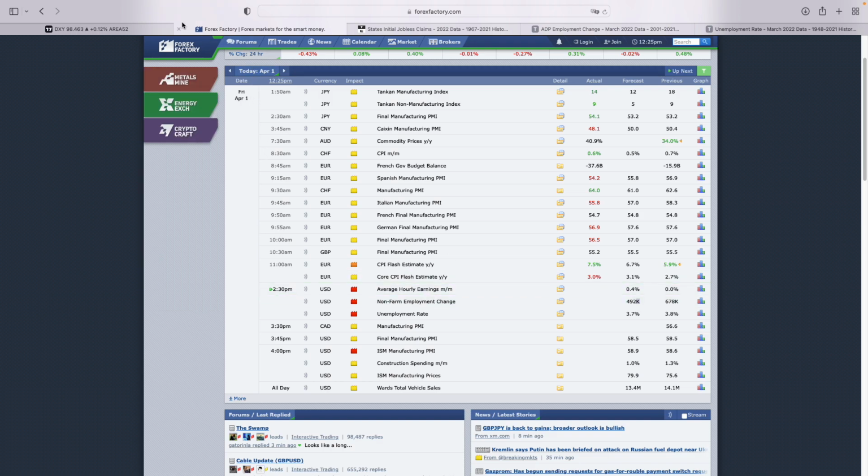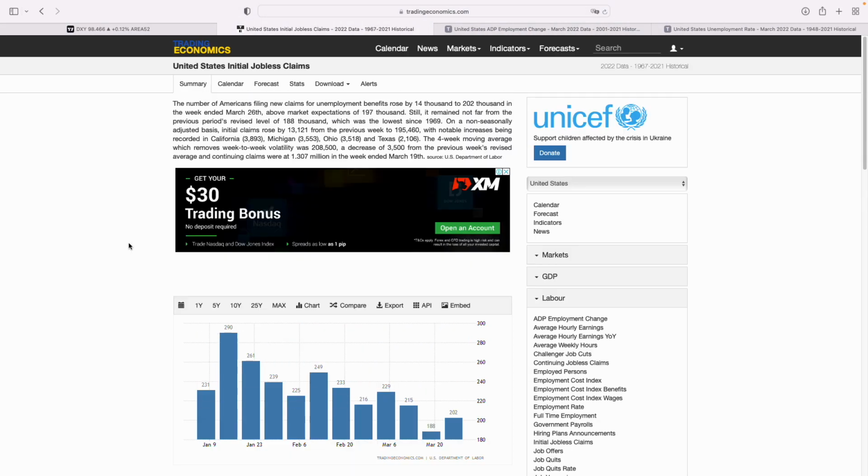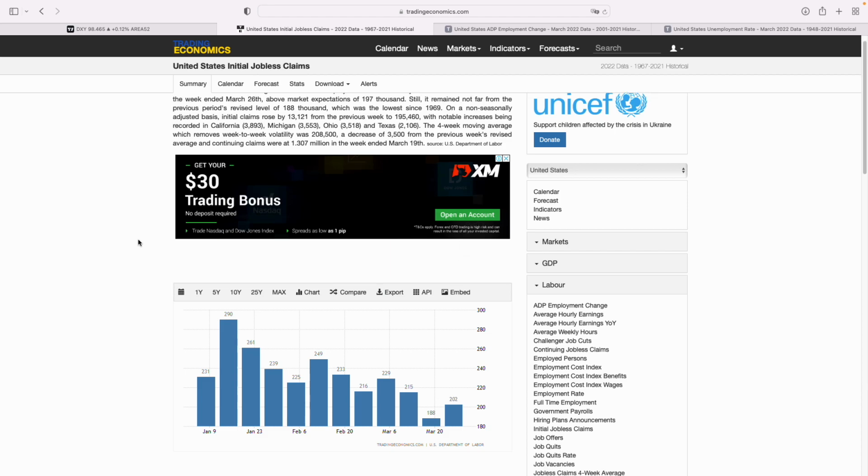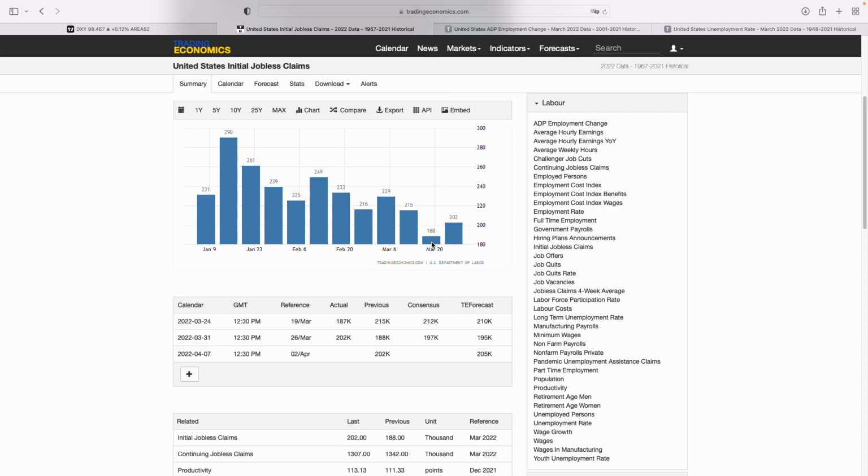However, the first data that we are going to go over is the United States initial jobless claims, and this data basically tells us how many people had filed for unemployment. This was in March, and we can see here it was 188,000 on March 20th, and then we had another update on the 31st, where 202,000 people had now filed for unemployment claims. Previously it was 170,000. The last report for the amount of people that filed for unemployment claims also increased based off the previous report.